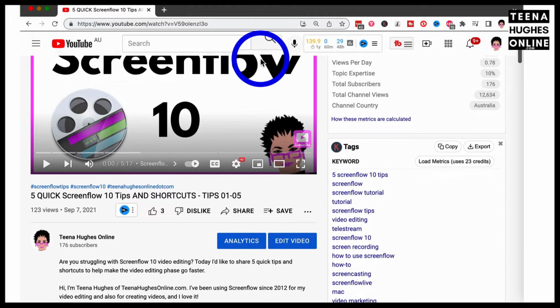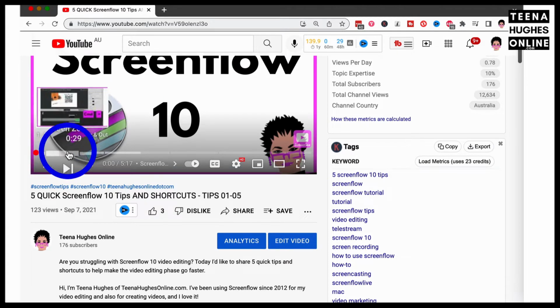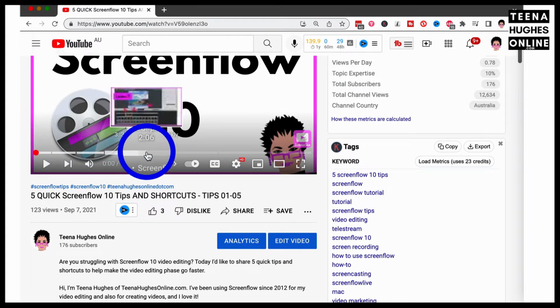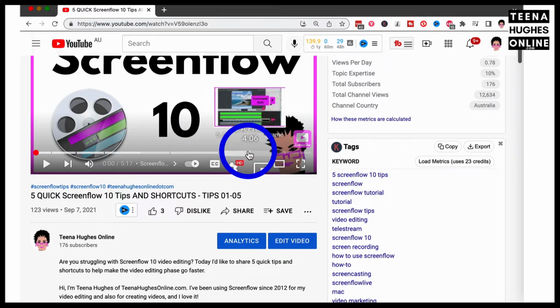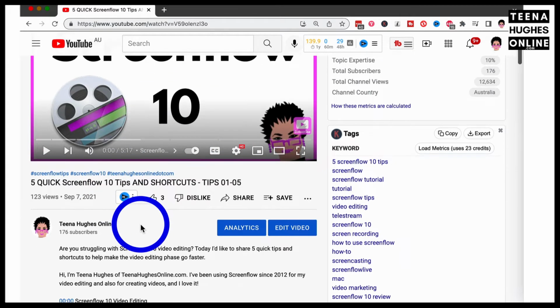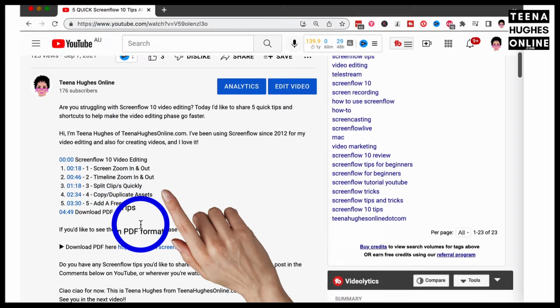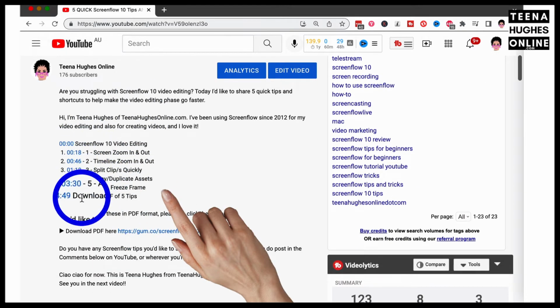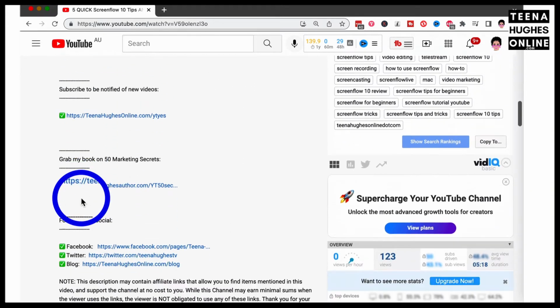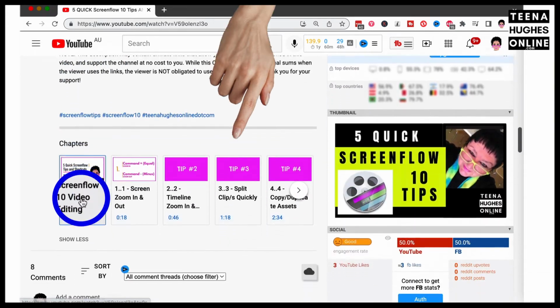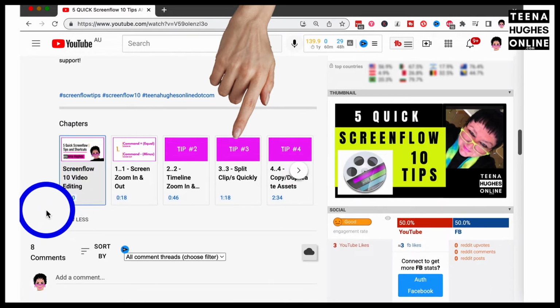Now you can see here in the sections, these are the chapters that I have set up. If you haven't set up chapters, it doesn't matter because YouTube will do that for you. As I scroll down in my description, you can see here are the chapter markers that I've put in. And then as I go past all of my text, look what's at the bottom. Woohoo! I'm very excited by this.